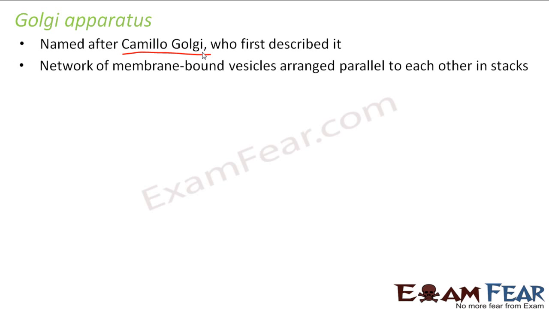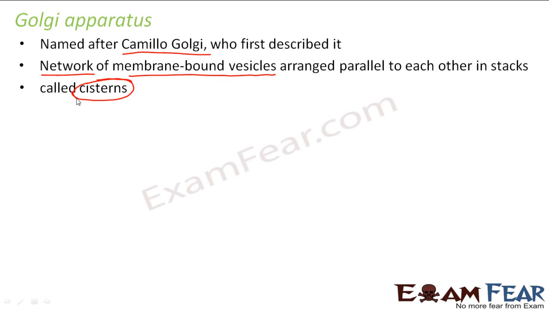Interesting, right? It is again a network of membrane bound vesicles which are arranged parallel to each other in stacks called cisterns. So what are vesicles? Vesicles are, you can say, some sacks, some vessels containing something. So it is a network of membrane bound vesicles arranged parallel to each other in stacks, and those stacks are known as cisterns.